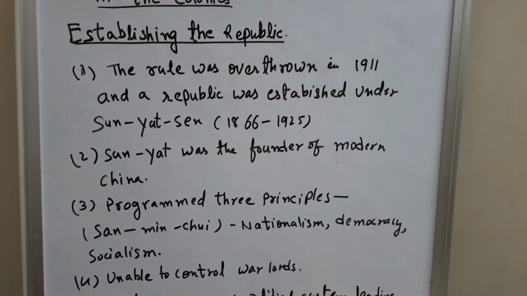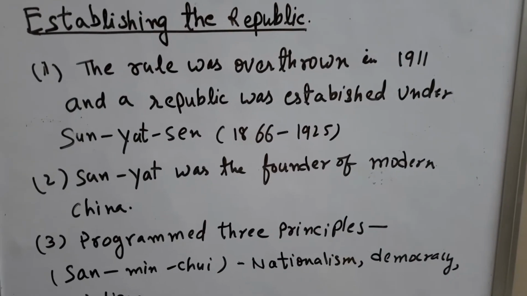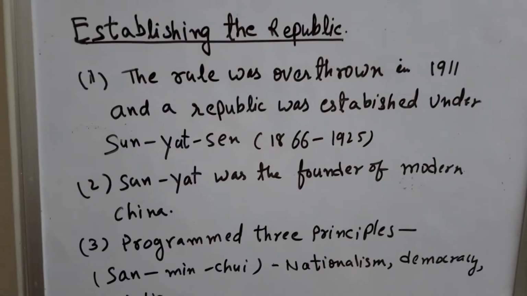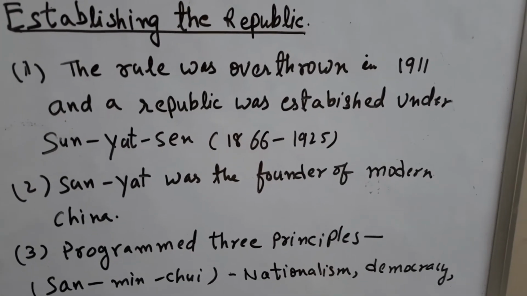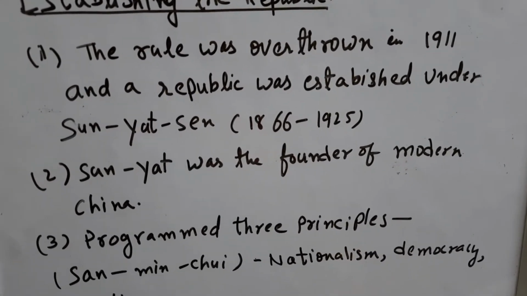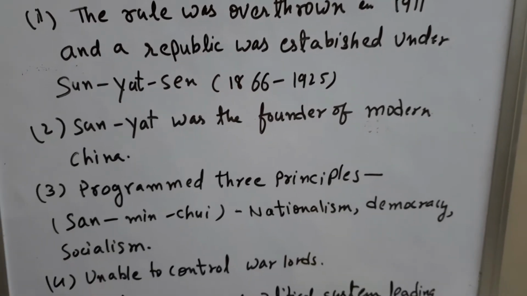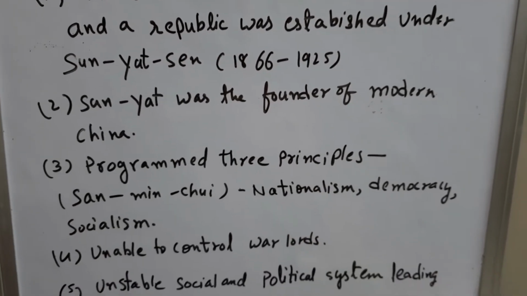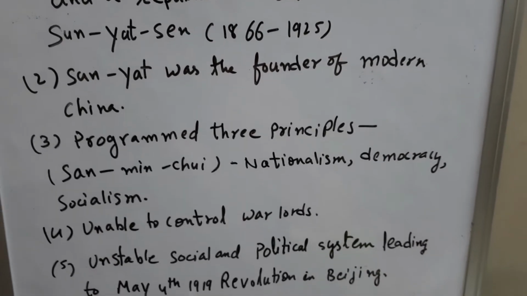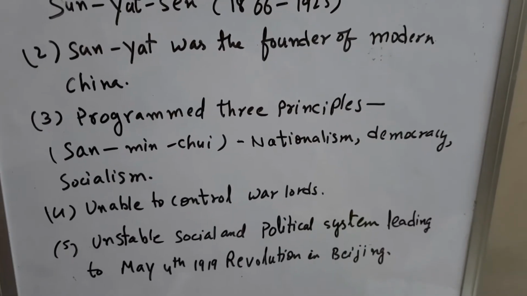Now let us summarize this part in this way. Establishing the republic. First point is the rule was overthrown. That means the Manchu dynasty rule was overthrown in 1911 and a republic was established under Sun Yat-sen in 1866 to 1925. Sun Yat-sen was the founder of modern China, and he made three principles. He programmed three principles. San Min Chui means nationalism, democracy and socialism.